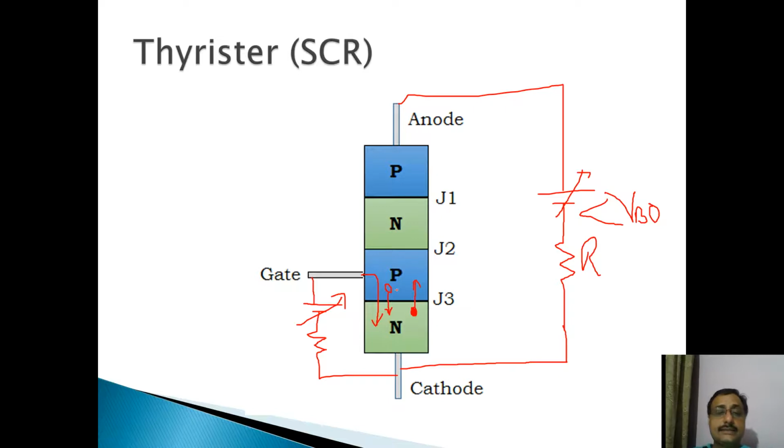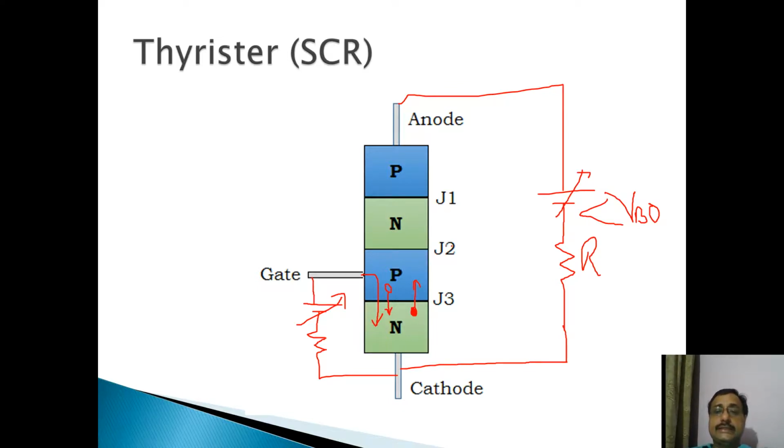But as the p-type layer is lightly doped, a small number of holes will go to the n-type layer. As the n-type layer is heavily doped, a large amount of electrons will cross the J3 junction and reach this p layer.